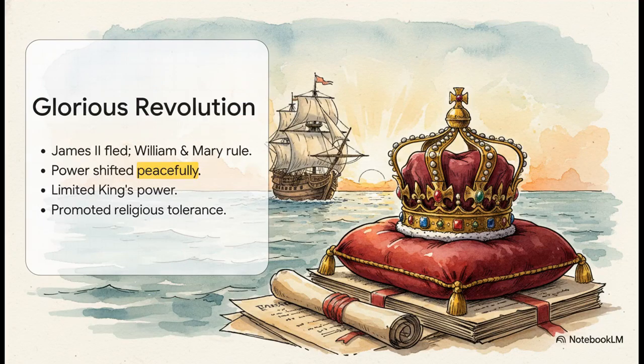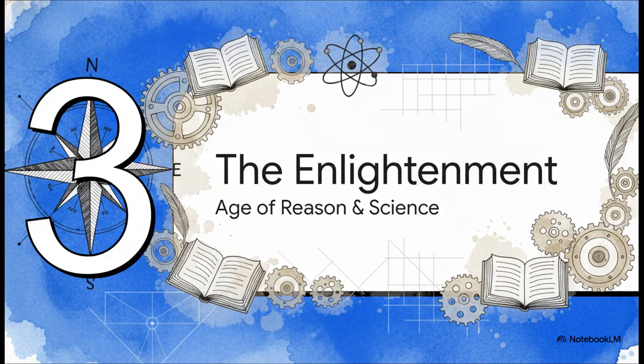So let's look at how this builds into an entirely new political structure. King James II tries to rule absolutely, but the public isn't having it, and he ends up fleeing. Parliament steps in and cleverly invites William III and Mary II to become joint rulers. And the craziest part of all this massive shift in national power happened entirely peacefully, no bloodshed whatsoever. By limiting the king's power, they established a constitutional monarchy, promoted religious tolerance, and paved the way for real political stability.